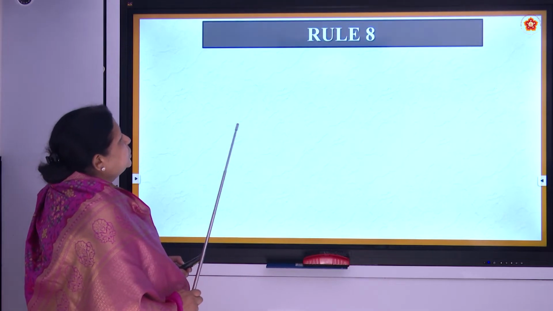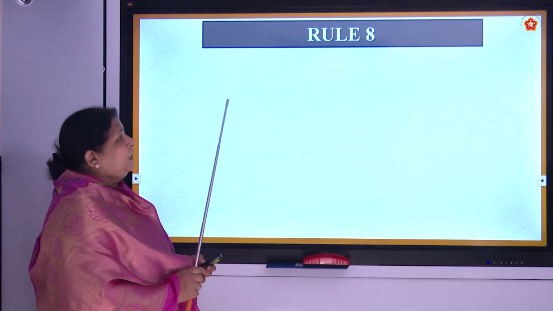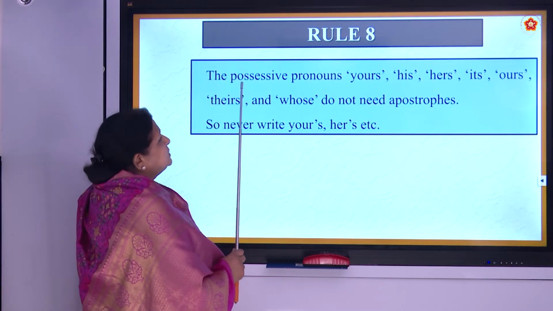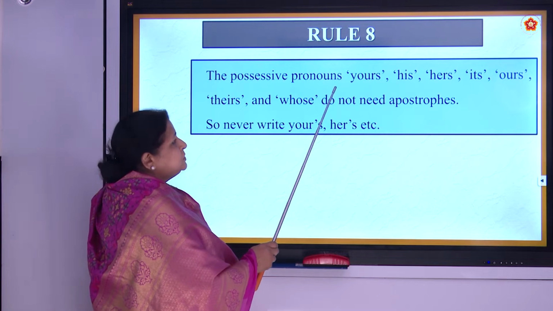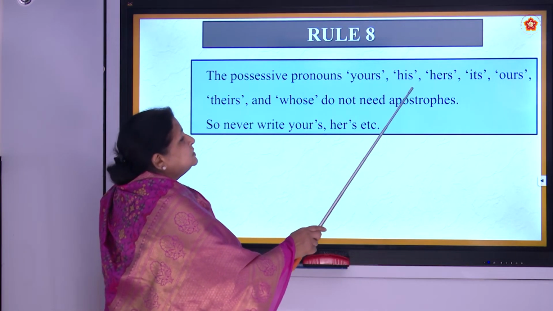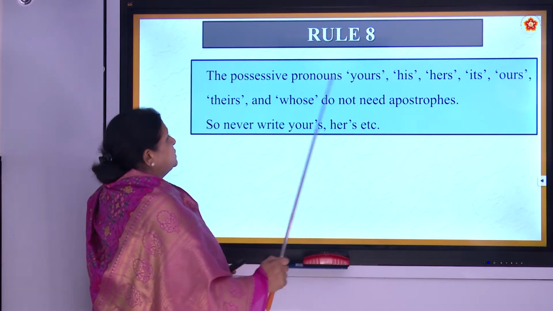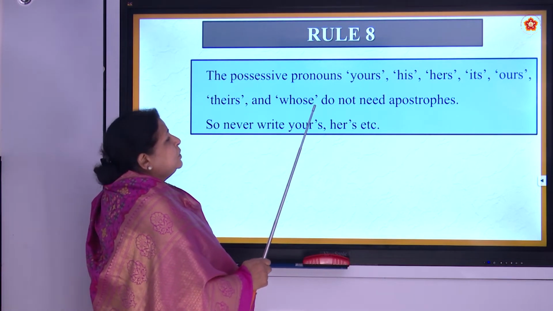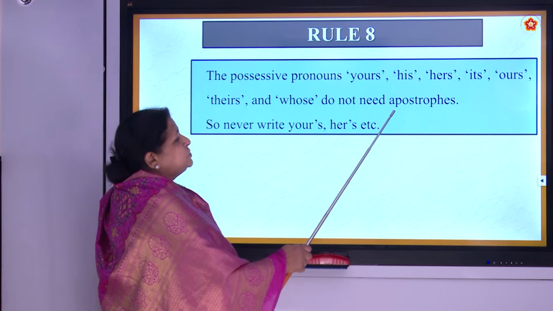Yes. So now we go to rule number 8. Rule number 7 is very easy. The possessive pronouns yours, his, hers, its, ours, theirs and whose do not need apostrophes.